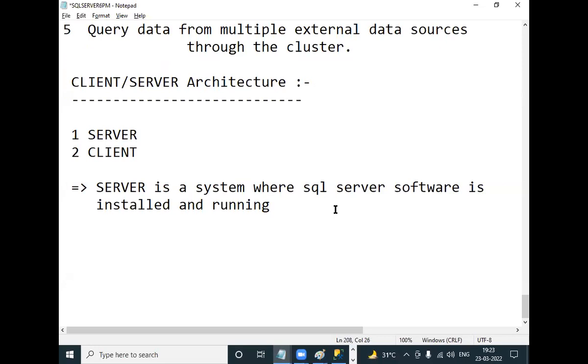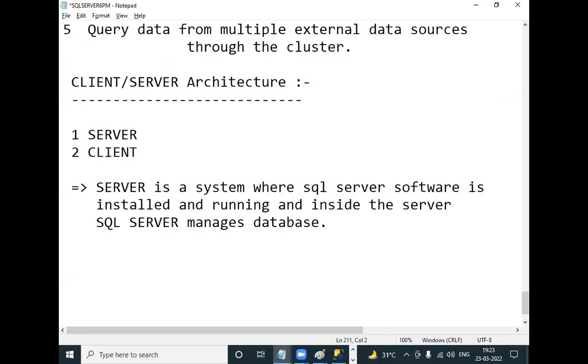Then next, inside the server, SQL Server manages what? SQL Server manages database. Inside the server, SQL Server manages database.